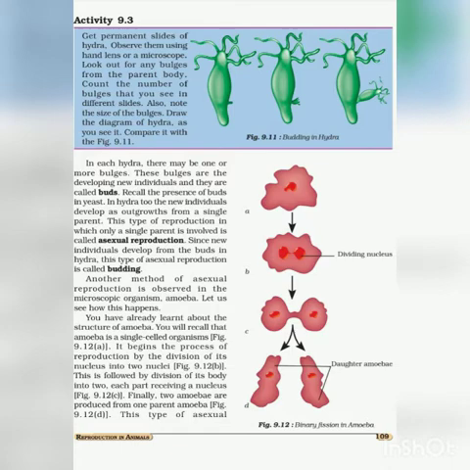Now we'll talk about some features of this. It is uniparental, means only one parent is involved. It is the clone of the parent. It means carbon copy of the parent. It is the fast mode of reproduction, means it doesn't take much time. We could see a bud which gets detached to form new offspring. This type of process of reproduction is called budding.